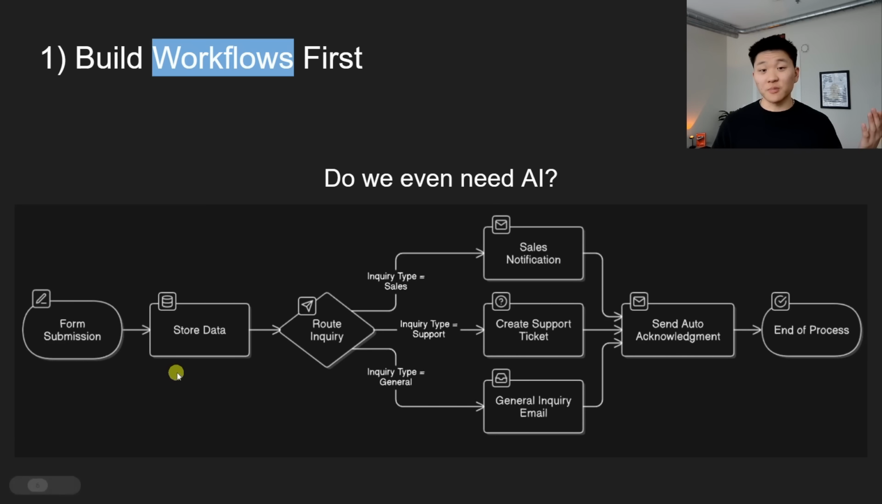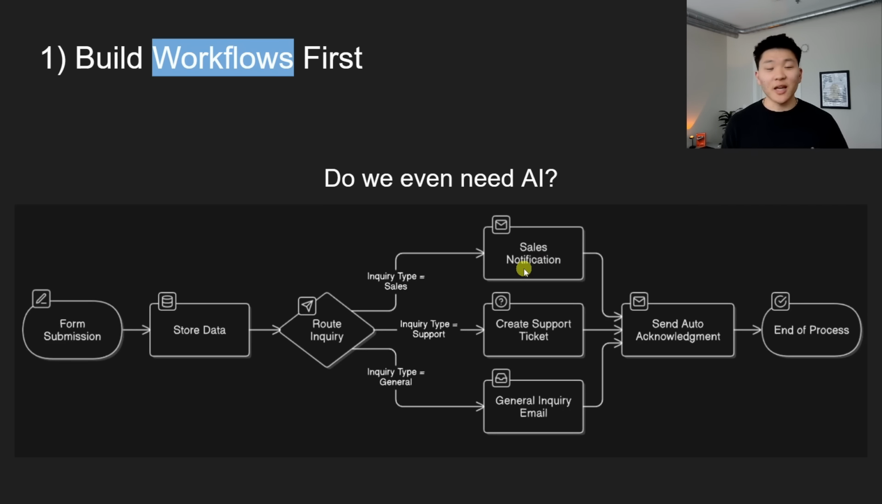Now, if the form submission is just a block of text and we need an AI to read it, understand it, and decide if it's sales, support, or general, then we would need AI right here. And that's where we would have to assess what the data looks like coming in and then what we need to do with the data. So it's always important to think about, do we even need AI here?